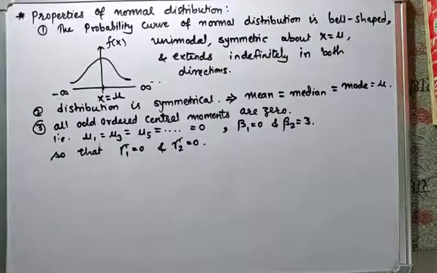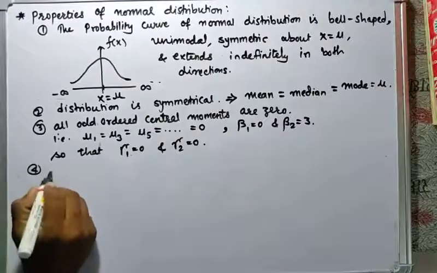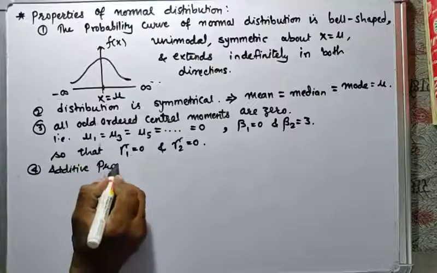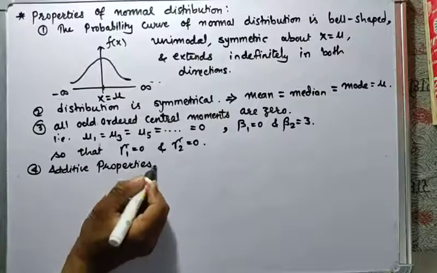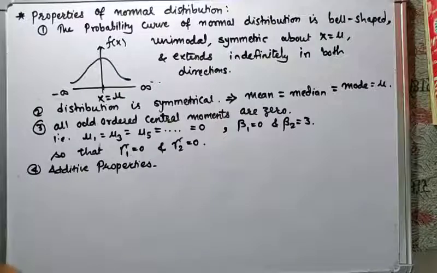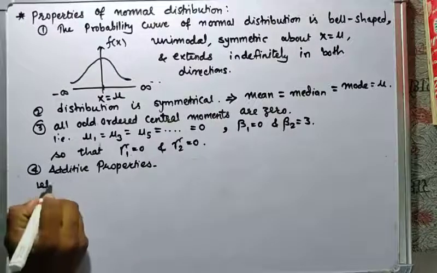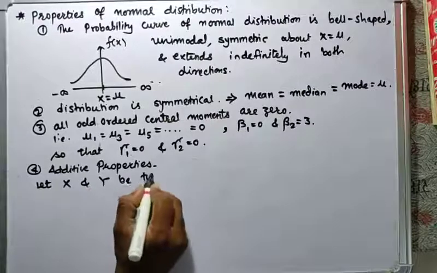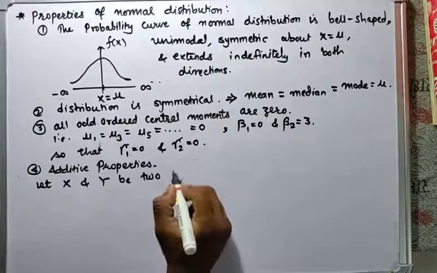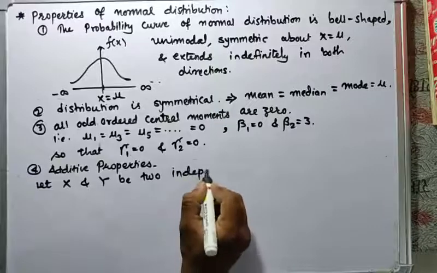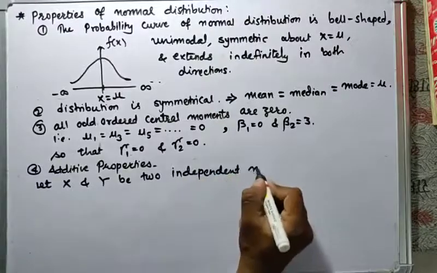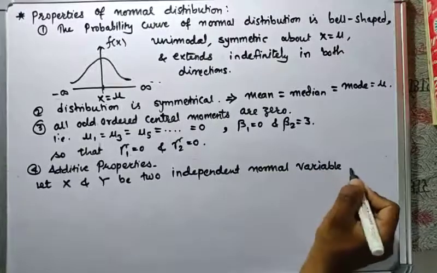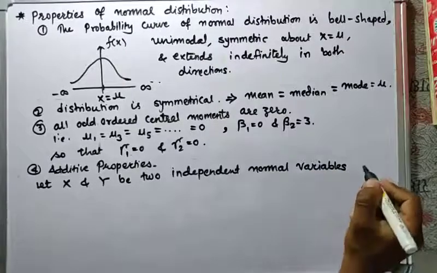Now there are some additive properties. Fourth, additive properties for addition of two independent normal variables. So let x and y be two independent normal variables with parameters.